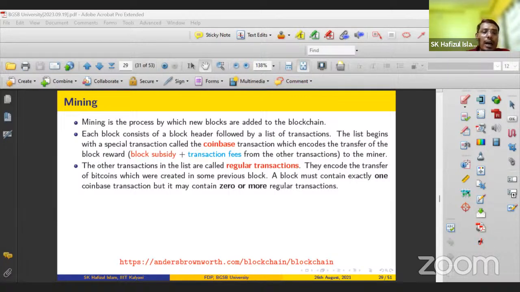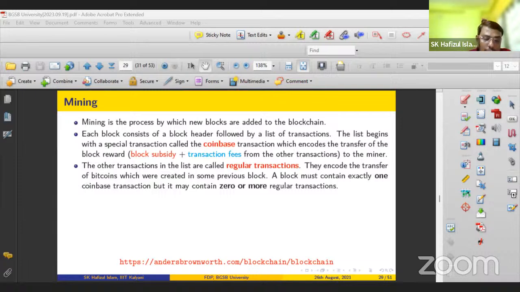One hard mathematical problem, or mathematical puzzle, needs to be solved by all the miners. Suppose these are miners A, B, C. If miner B solves this puzzle first, then B will become the validator, miner, or leader of this network who will validate this block.